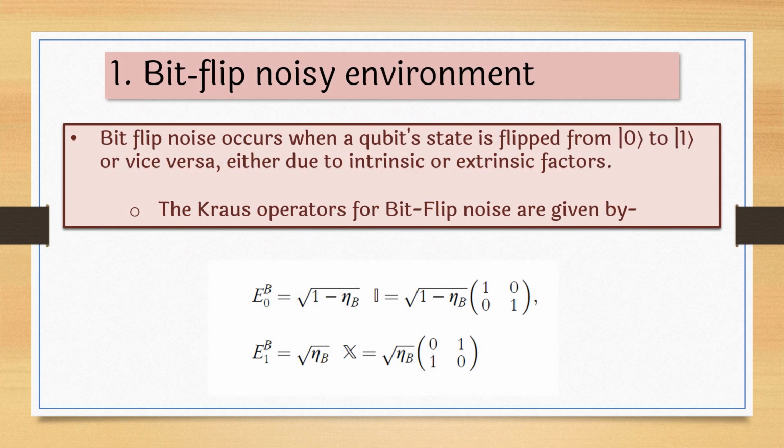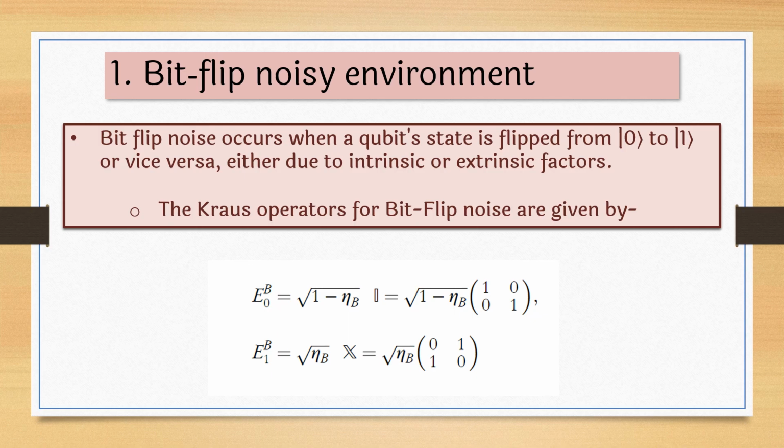The first one is the bit flip noisy environment. As the name itself suggests, it flips the bit of the quantum system, so qubit 0 changes to qubit 1 and vice versa. Either due to intrinsic or extrinsic factors, to model this mathematically we have these two matrices E0b and E1b. They involve the square root of 1 minus eta b, where suffix b represents the bit flip noise, and eta b is the noise parameter.